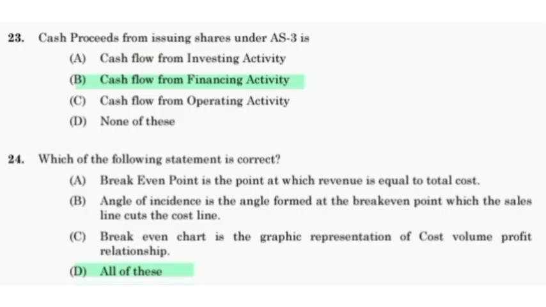Cash proceeds from issuing shares under Accounting Standard 3 is cash flow from financing activities. Which of the following statements are correct? Break-even point is the point at which revenue is equal to total cost. Angle of incidence is the angle formed at the break-even point where the sales line cuts the cost line. Break-even chart is the graphical representation of cost volume profit relationship. Option D, all of these.